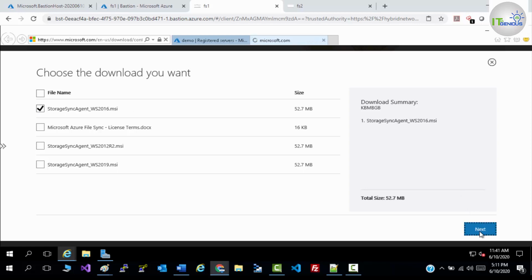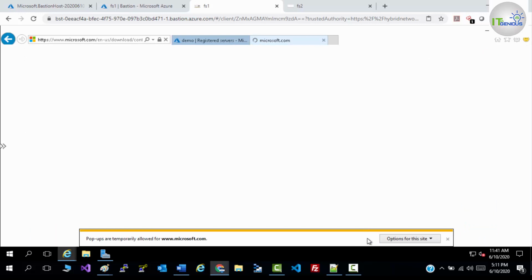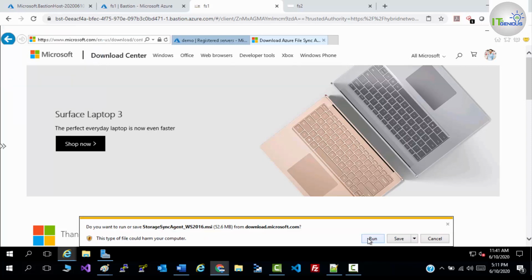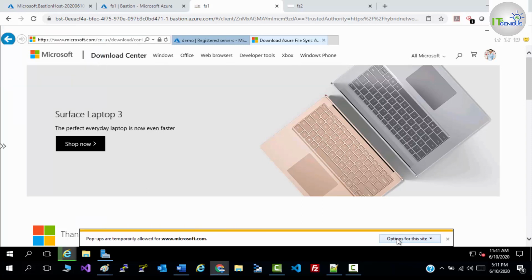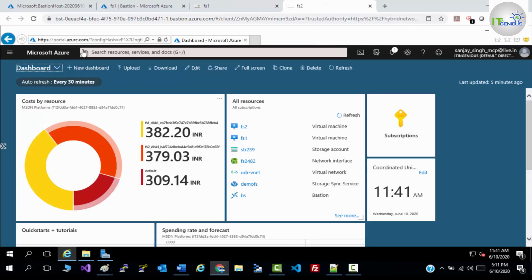Click on next. Allow once. Click on save. Same thing we need to do for file server 2 as well.